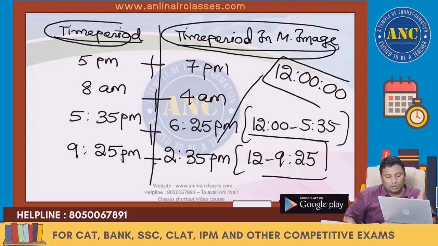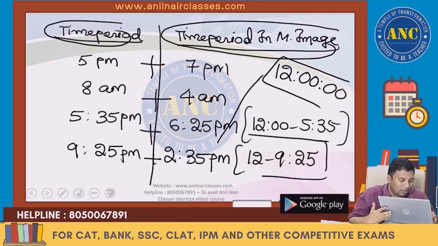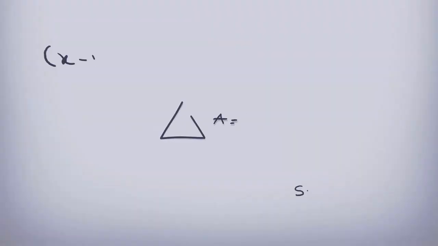5 o'clock, 12 minus 5; 12 minus 4; 12 minus 5:35; 12 minus 9:25. Anything which is vertical is mirror, horizontal is water. Horizontal and vertical. I hope it is clear. Clocks, the variety of questions which we have discussed. Now write down topic 2.